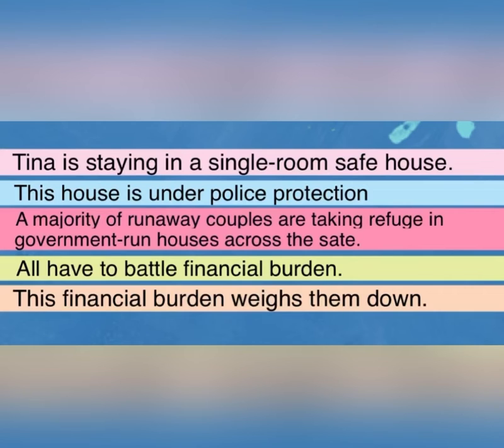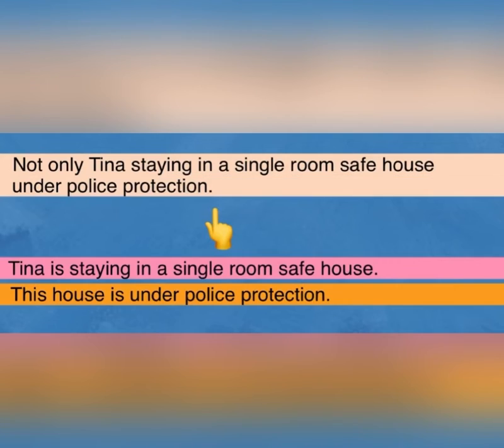Now what we have to do is club all these 5 sentences into a single sentence. So let's begin with the first 2 sentences, how to frame one single sentence out of them. We will begin the sentence with "not only", because we are not only talking about Tina, we are talking about everybody. All have to battle financial burden, right? So, not only Tina staying in a single room. Now what we have done, we have removed "is", right?